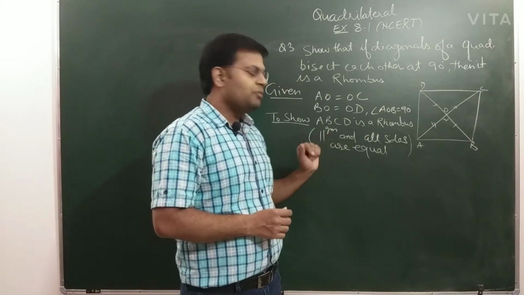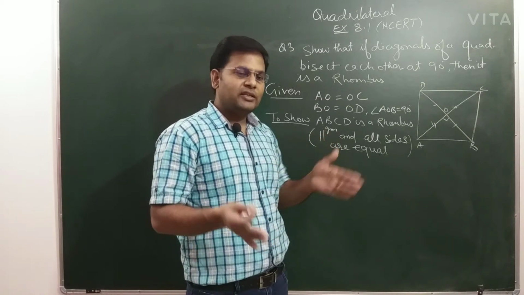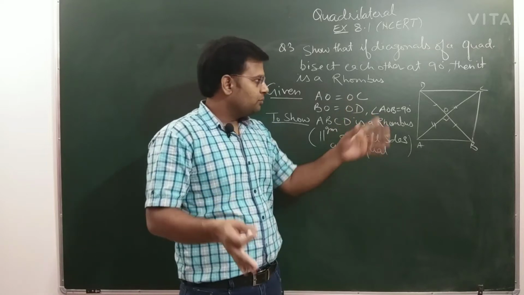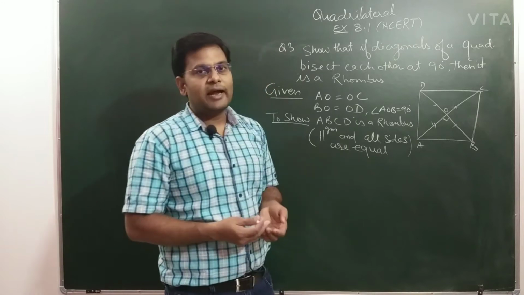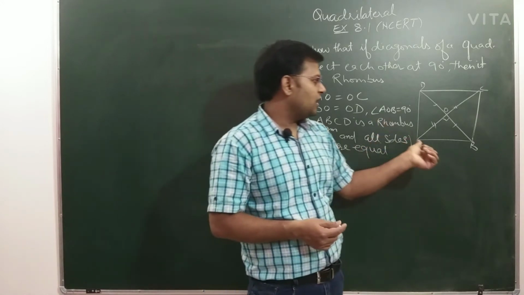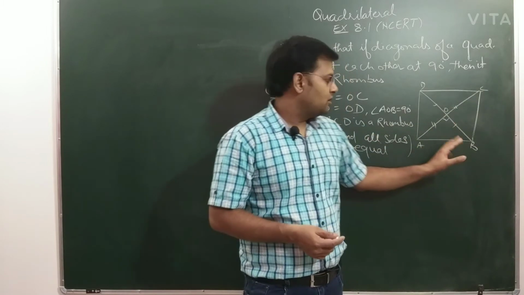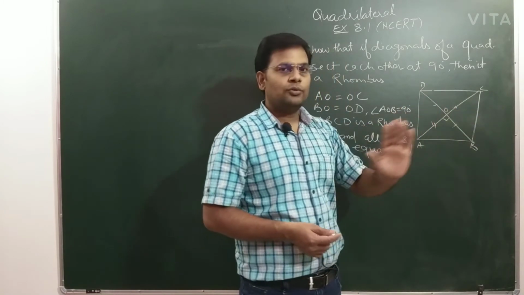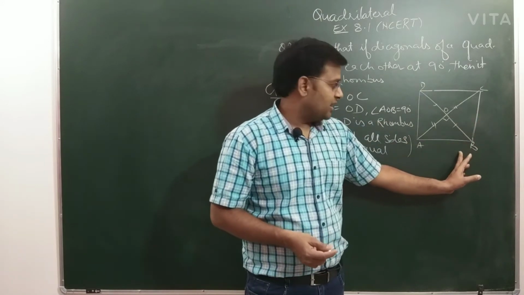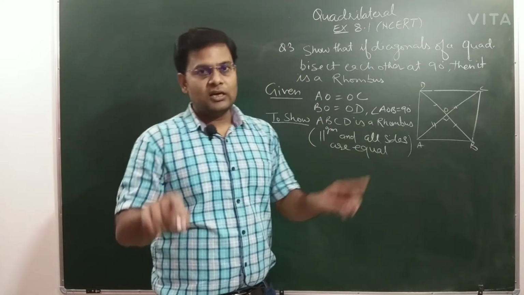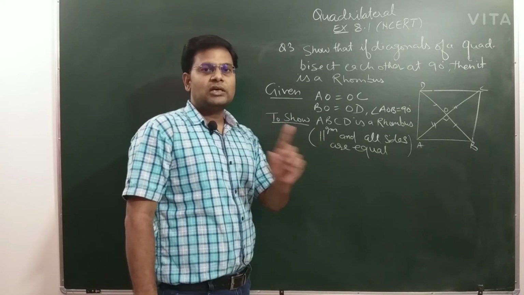And again, very important thing, if we are able to show that this is a parallelogram, then obviously opposite sides are equal, because in a parallelogram opposite sides are equal. And next thing that will be left to us, if we are able to show that AB is equal to BC, then we will be done, because AB is already equal to CD according to the definition of parallelogram, and AB equal to BC, if I get this, then it means that all sides are equal. So our target will be that we will first show that ABCD is a parallelogram.